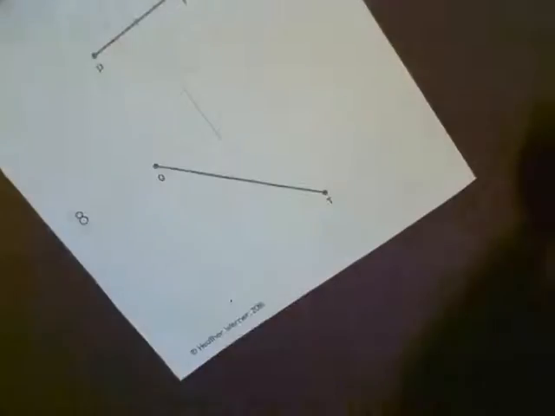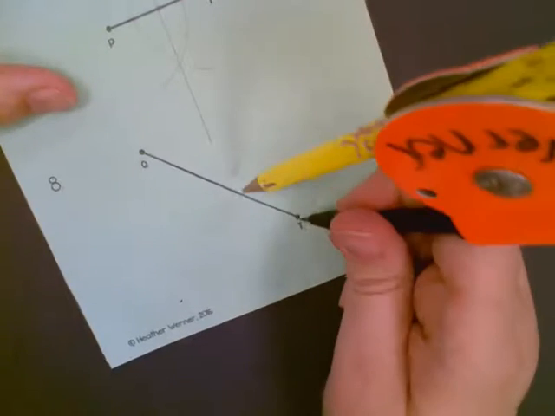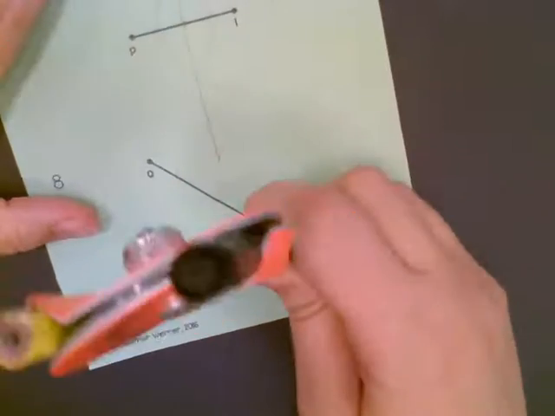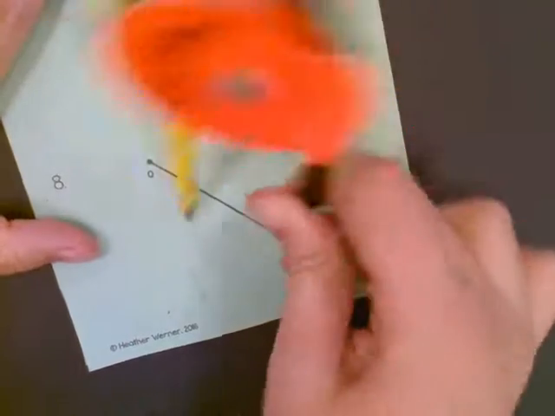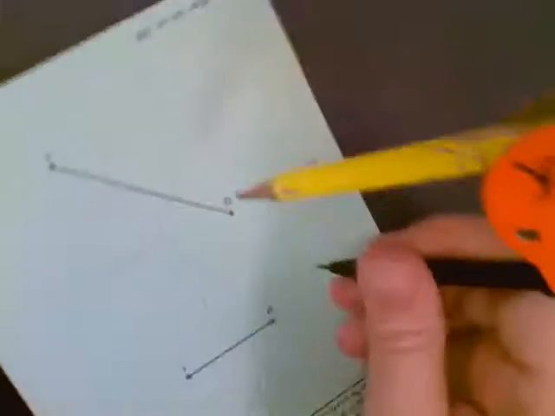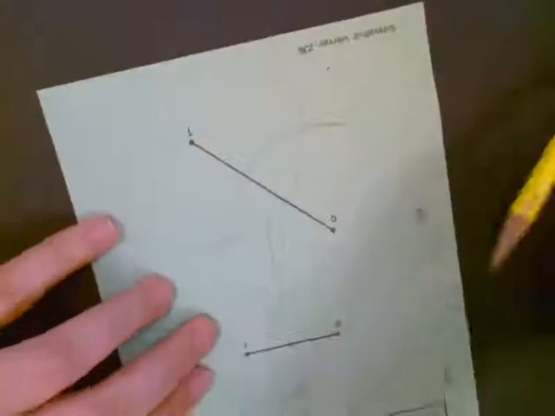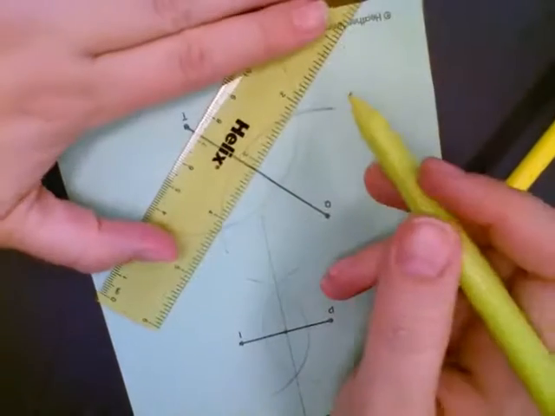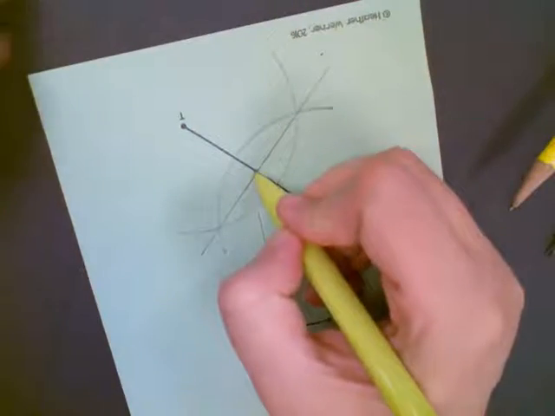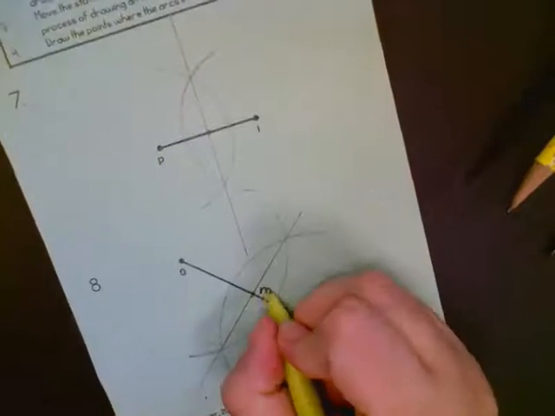So let's try, for example, number 8 for QT. So again, put your stationary end on a point, open your compass so it's more than halfway, start at one end and draw an arc to the other side. Okay, now switch your paper over so the other point is by your dominant hand. Same thing, draw the big arc, and then connect those intersections with your straight edge. And that is how you construct the perpendicular bisector, or the midpoint. So that would be point M, the midpoint.